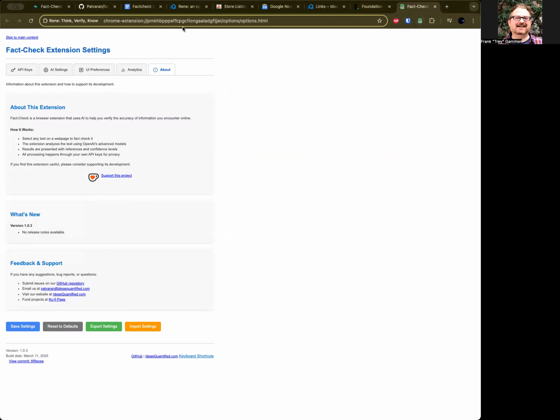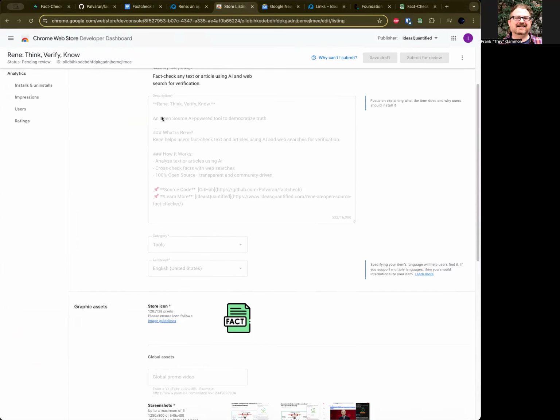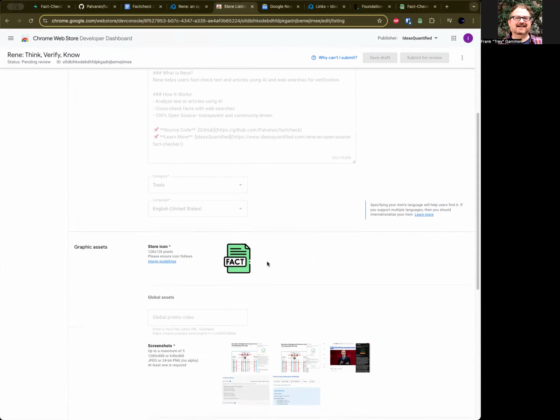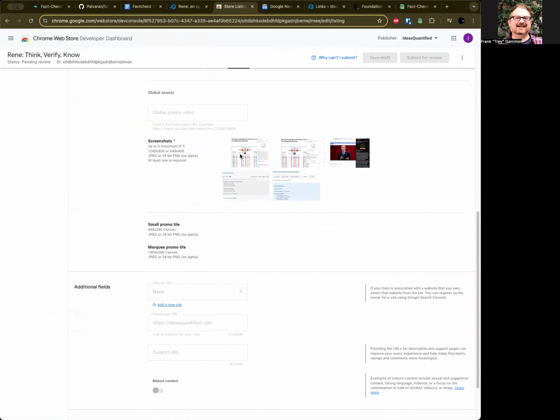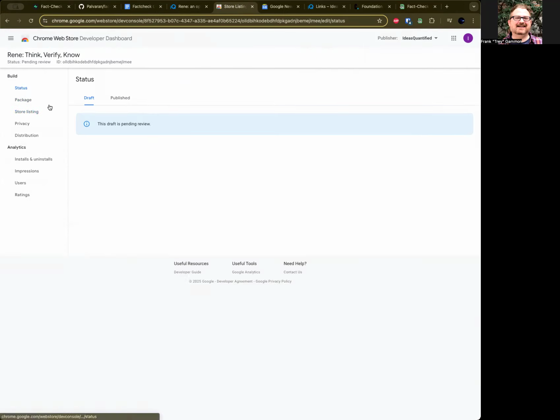And then in terms of Google, I mentioned this is on the Google App Store, or at least it should be hopefully pretty soon. You can see this is the developer dashboard. It'll look like this: Rene, think, verify, and know. It has a little green icon, and I have little pictures and things here that I put up for the initial release of this. But right now, the status is pending review, and so I'm waiting on that.